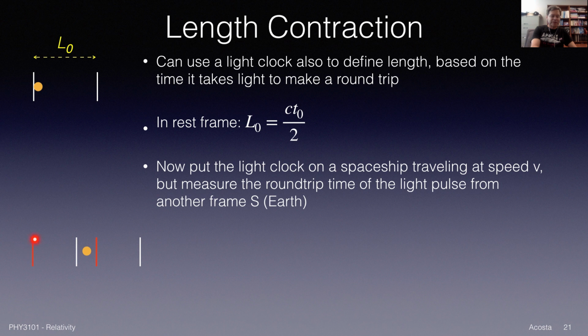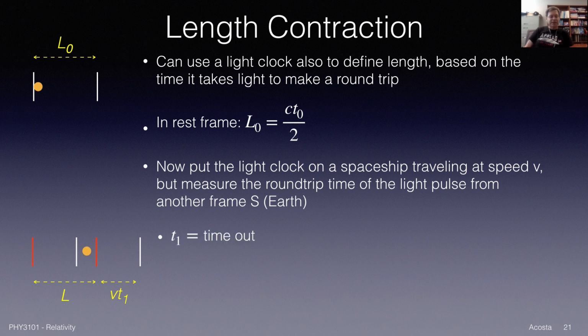So say the light clock started here where these red lines are, and then a certain time later it's where the white lines are. So we can do some math to figure out how much distance or how much time it took the light to bounce between the two mirrors, and then calculate an effective length L. We want the length between the two mirrors as these mirrors move by us, as determined from the time it took for light to bounce back between the two mirrors. So it's a little trickier.